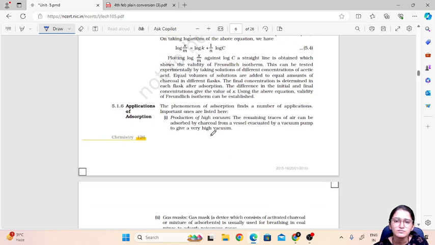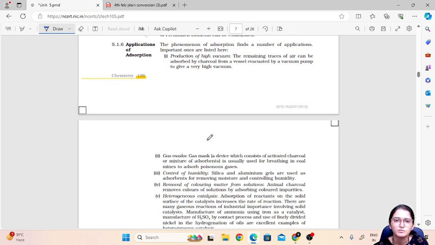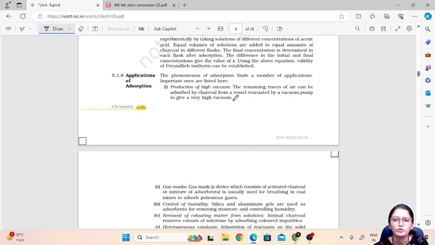Then applications of adsorption. There are many applications of adsorption, of which the first is production of high vacuum. Vacuum, you all know, is free of air. The remaining traces of air can be adsorbed by charcoal from the vessel evacuated by a vacuum pump to give a very high vacuum. The air trapped inside can be removed by using charcoal. Charcoal is a good adsorbent which helps in adsorbing the gases. So this is the very first application, production of high vacuum.